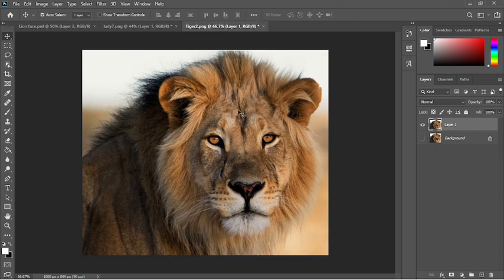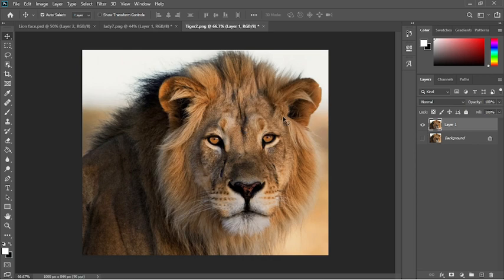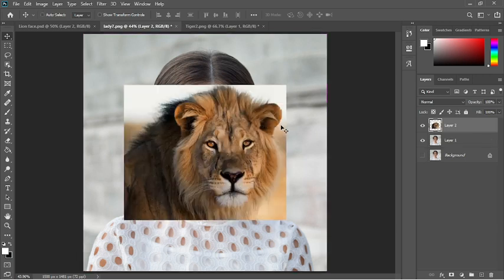So what do we have to do? I just copy this lion and paste it on her face. Now start. I copy this lion. Control C. C means copy, and then I paste on her face. Then Control V again. You can see the lion on her face.